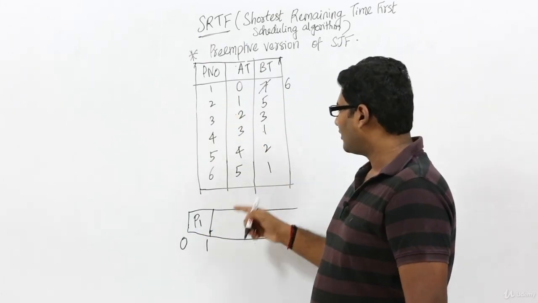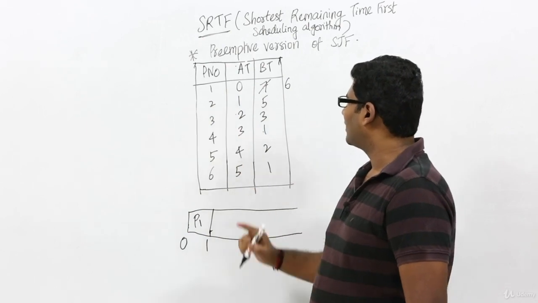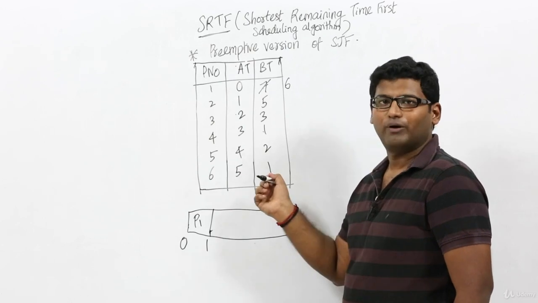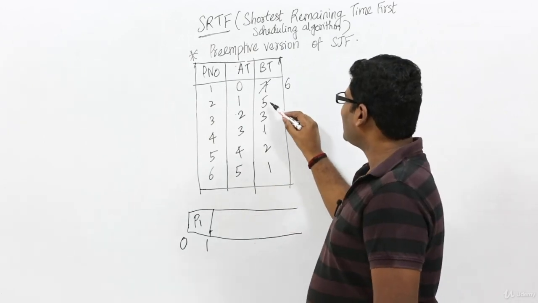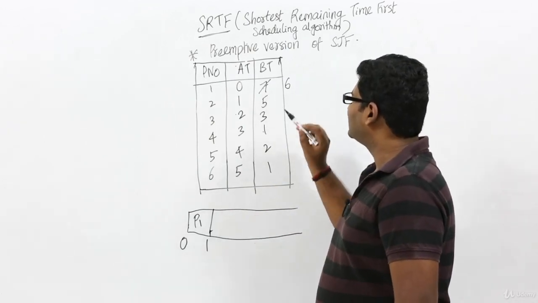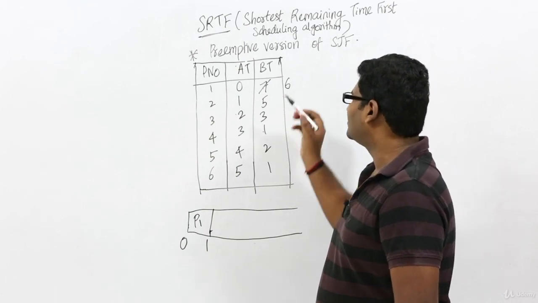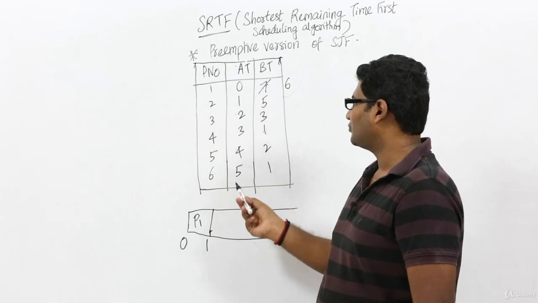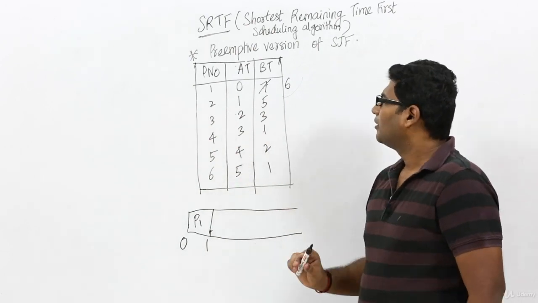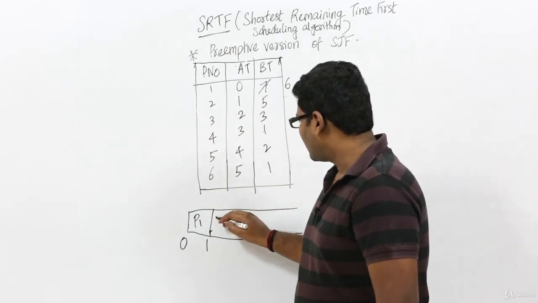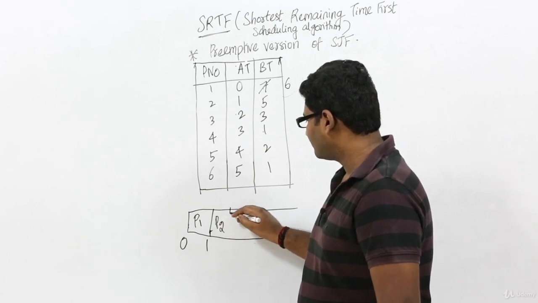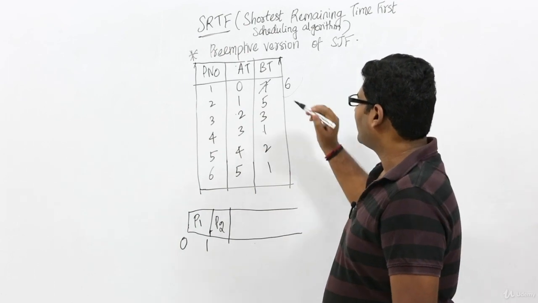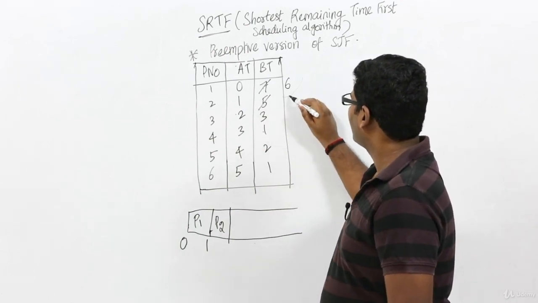Now after one time unit, process P2 has come, and the priority of process P2 is higher than that of P1, because P2's remaining execution time is less than P1's remaining execution time, right? Apart from P1 and P2, no other processes have arrived, so we need not consider anything else. And so we will continue with process P2, and we will again execute it for only one time unit. Why?